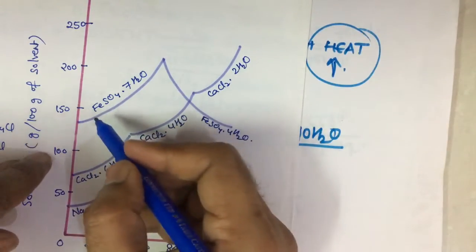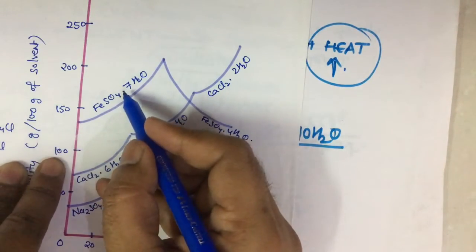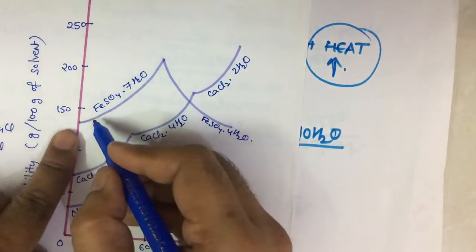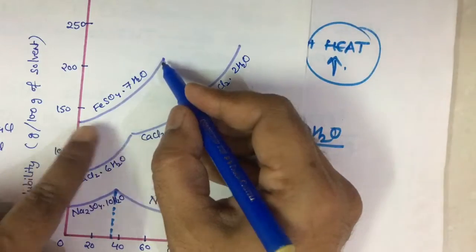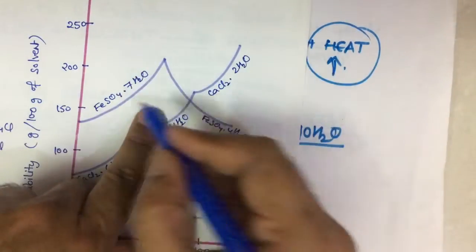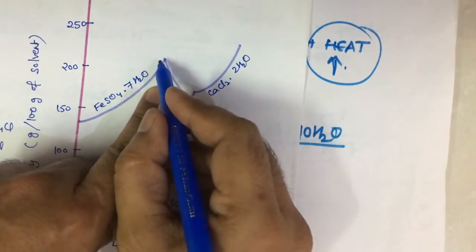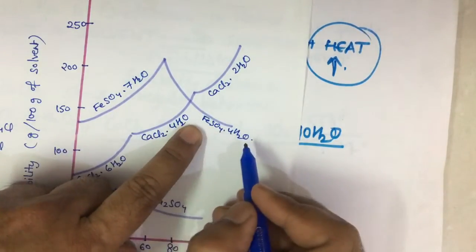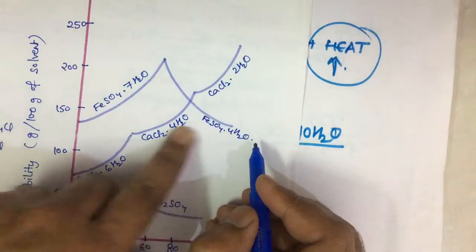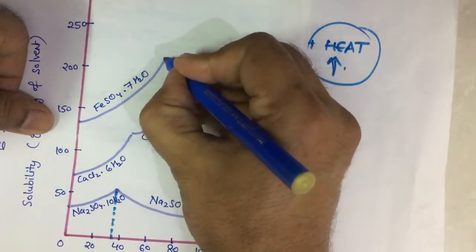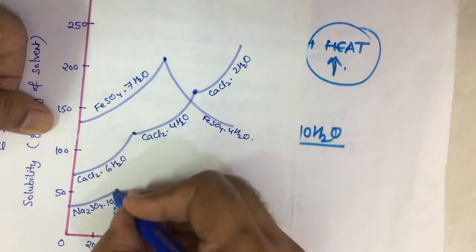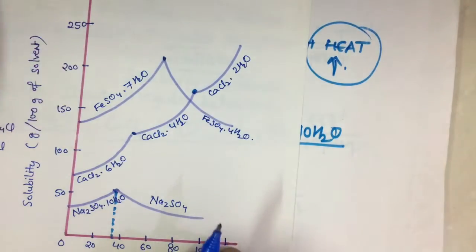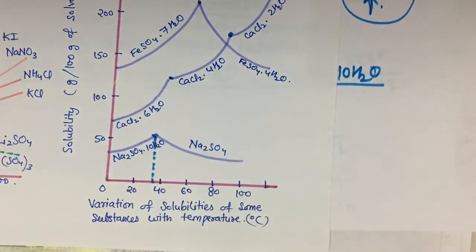Similarly, we have ferrous sulfate 7H2O. The process is endothermic, and at this point it loses 3 water molecules, and then the process becomes exothermic, and here the dissolution of FeSO4 4H2O takes place. So these points where there is a break in the curve are called the transition temperature.